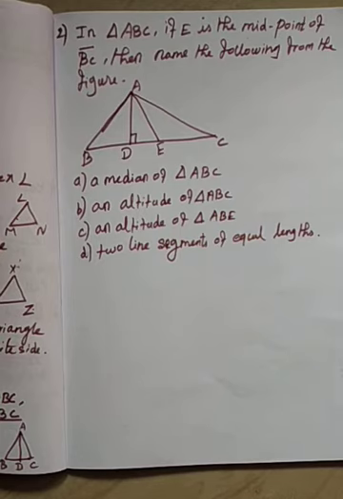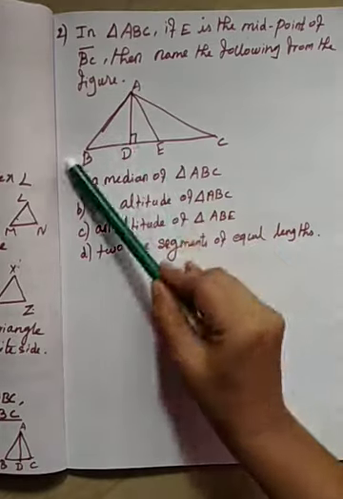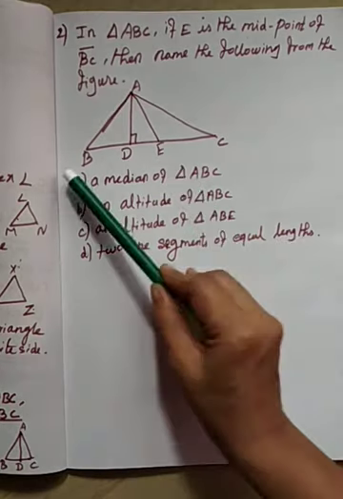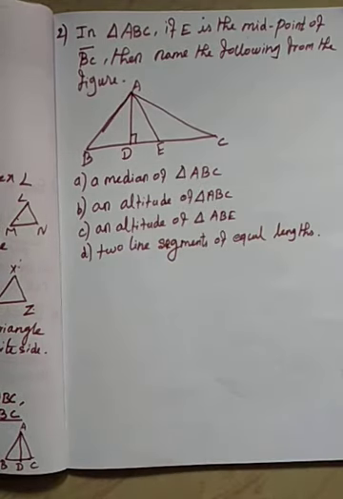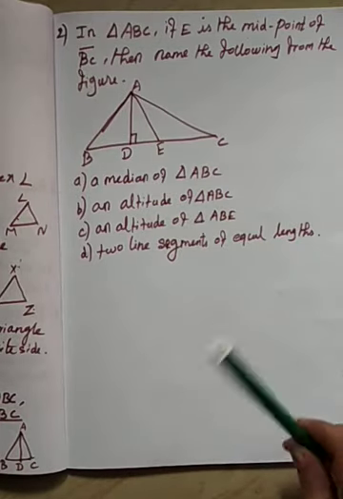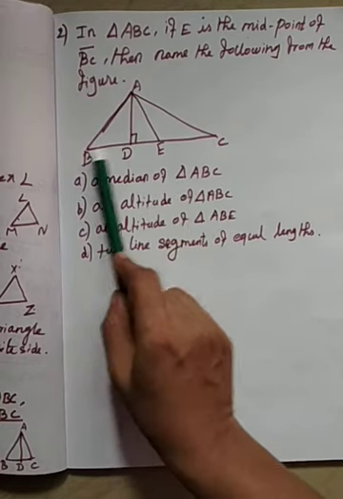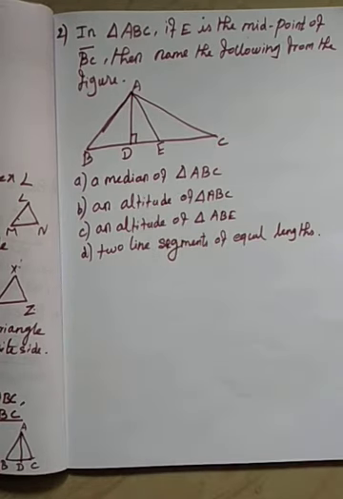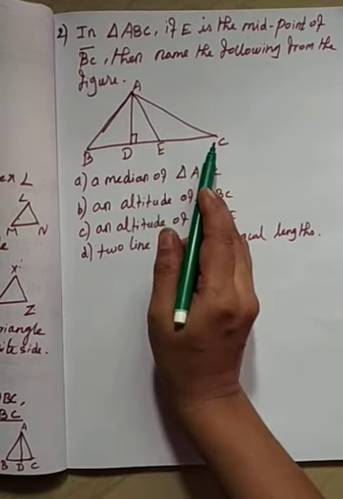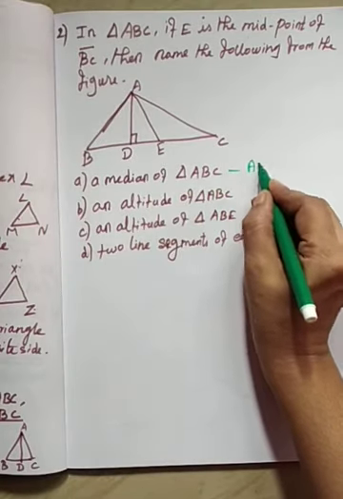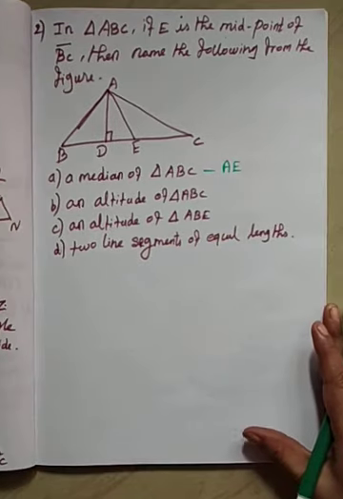See here, in triangle ABC, if E is the midpoint of BC, then name the following from the figure. See the diagram. First, a median of triangle ABC is what? Triangle ABC, what is that median? AE. So the answer is AE. Clear?